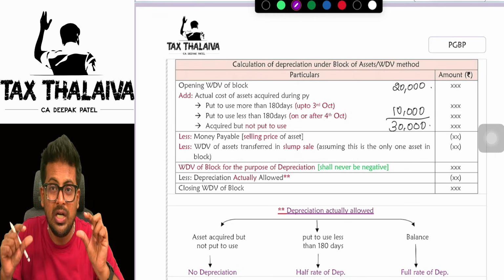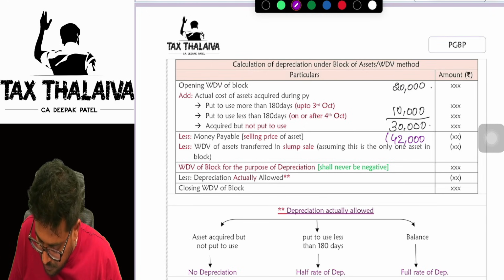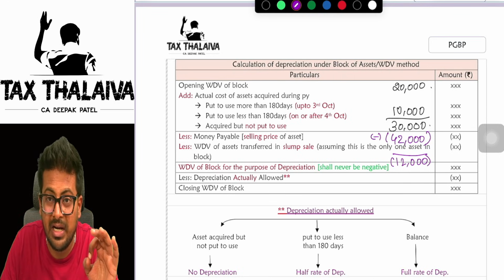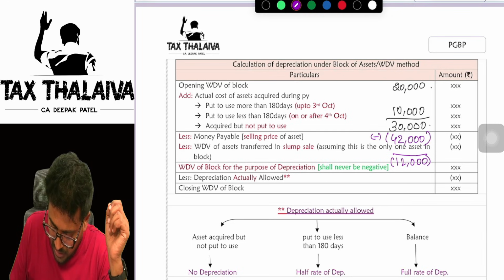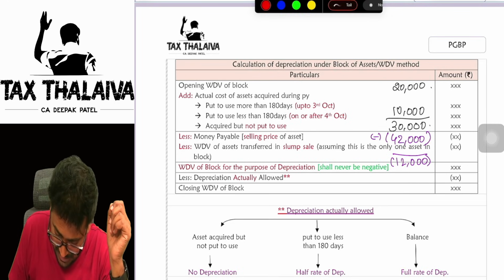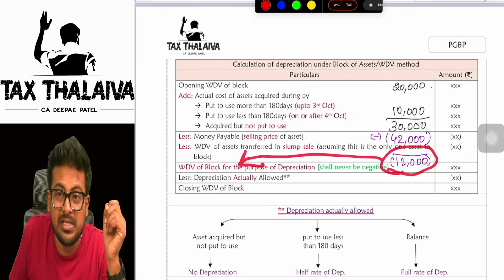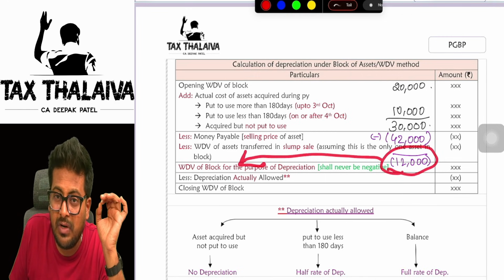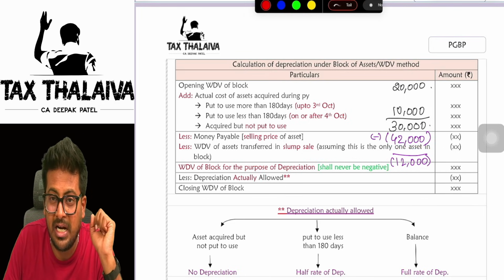Let's say, for example, you sold a few assets during the year for 42,000. What is the amount you will get if you reduce this 42,000? Negative 12,000 you will get. But can you tell me, after reducing this 42,000, what is this 12,000 representing? This negative 12,000 represents the WDV of the block for the purpose of depreciation. Yes or no? Can you claim depreciation on a negative value?